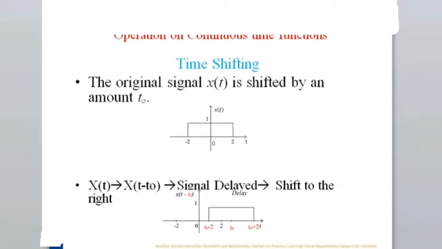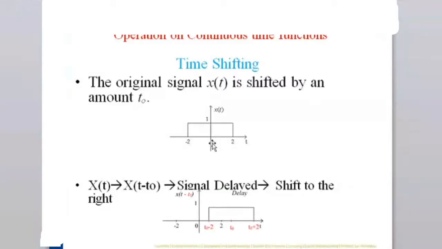So this property is called the time shifting property. In time shifting, the original signal, you can see, is my x of t signal, and this is a pulse. This kind of pulse you can see in various power electronics gating pulses and so on, though the time may not be minus 2, 0, and 2. So if something is at minus 2, in a very rough way, physically you cannot say what time equal to minus 2 means.